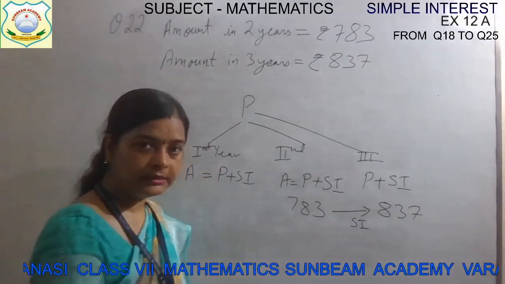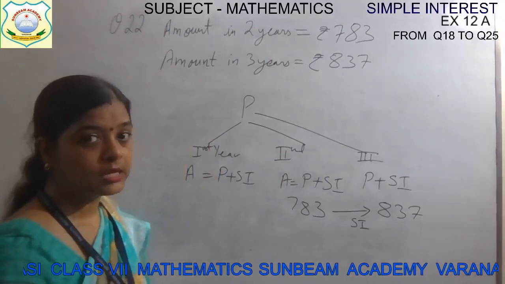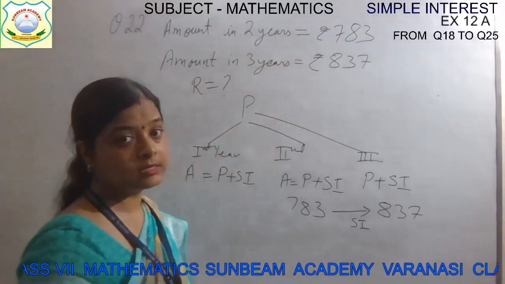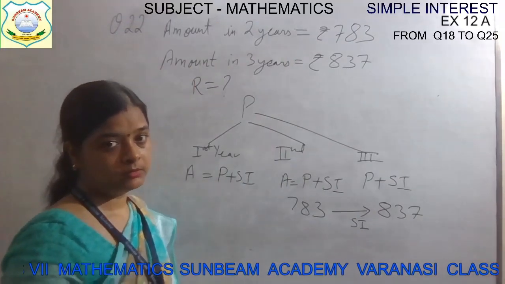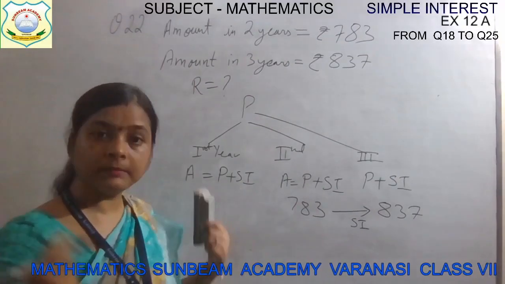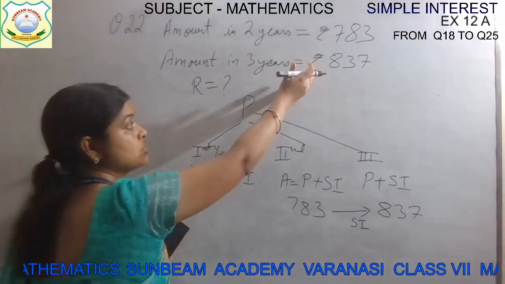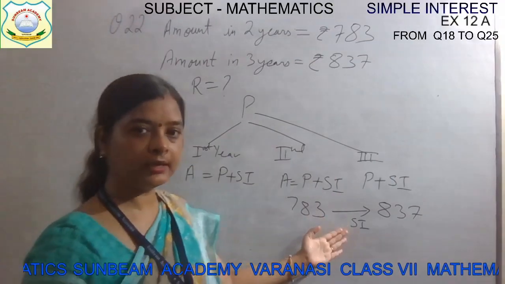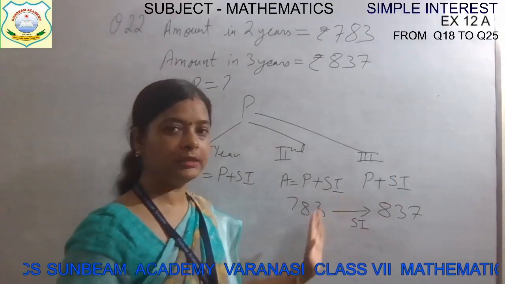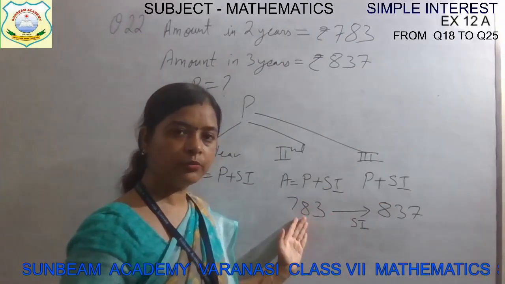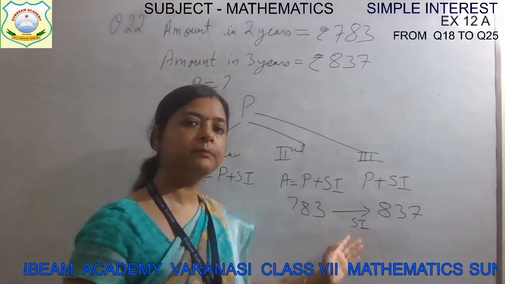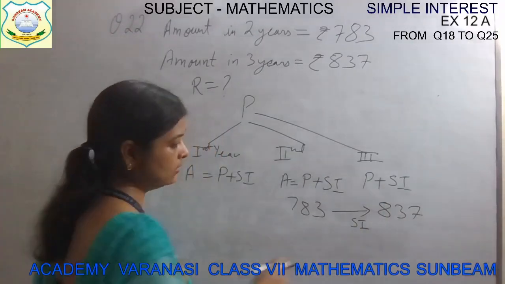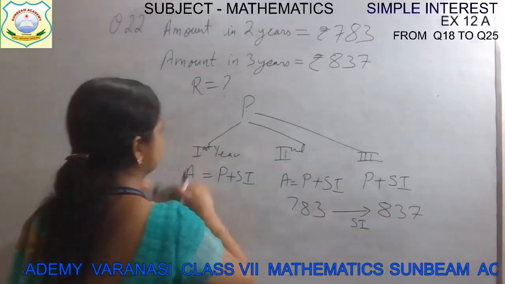We can find the simple interest because it is not given to us, and they are asking what is the rate. Principal money is also not given. So from the given question we have to calculate our unknown values. So what has your ma'am calculated? The simple interest. The gap between these two is the simple interest. This is the amount for the second year, this is the amount for the third year. It means simple interest has been added in that. Now the simple interest for 1 year is how much, children? This is the subtraction of these two. So we will write it.